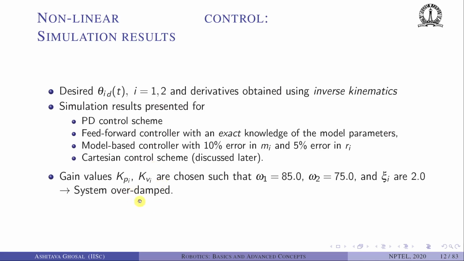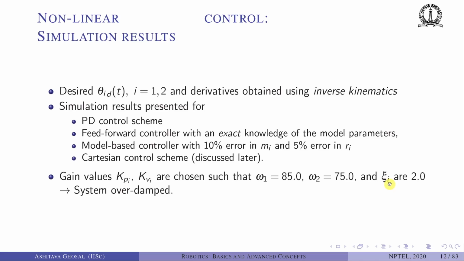In all of these simulations, we will choose KP and KV corresponding to omega 1 as 85, omega 2 as 75, and the damping is 2.0. So basically we have an overdamped system with some chosen natural frequency.